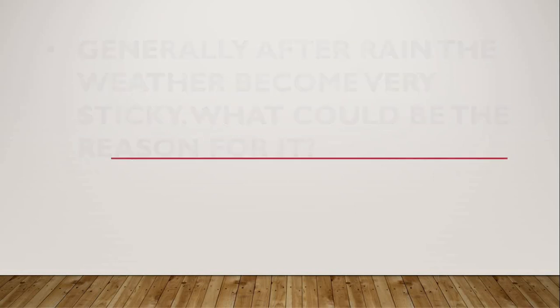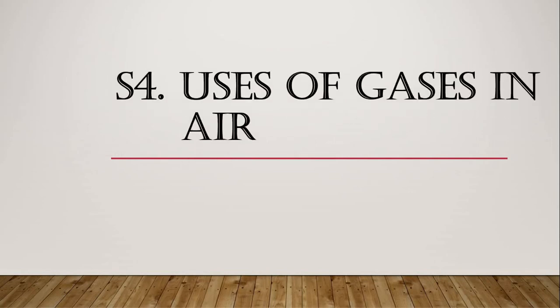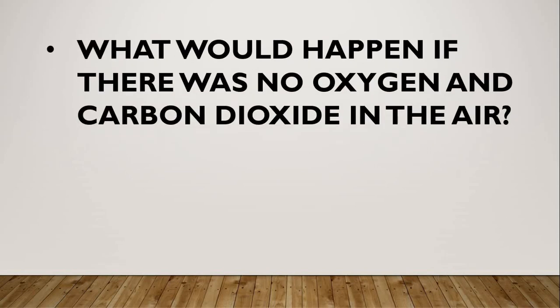Next, S4. Uses of gases in air. First question. What would happen if there was no oxygen and carbon dioxide in the air? All plants and human beings would die, isn't it? The answer is all plants would die because they would not be able to prepare their food without carbon dioxide. All human beings would also die because they would not be able to breathe without oxygen. Okay.